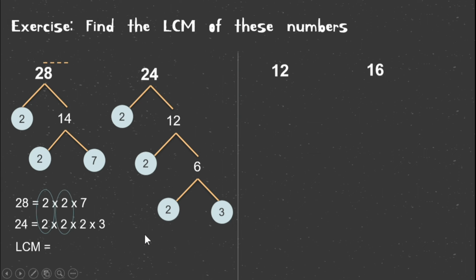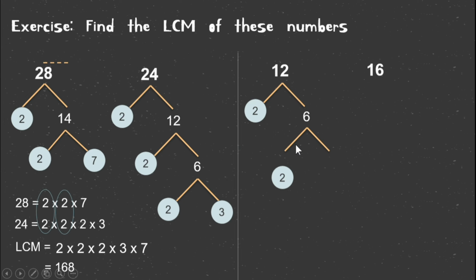So the LCM will be 2, because 2 is the same number and has a couple. 2 times 2 times 2, don't forget, and then times 3 times 7. Because 7 is the different number and doesn't have a couple, let 7 join the LCM, and it is equal to 168. Now let's go to the second number.